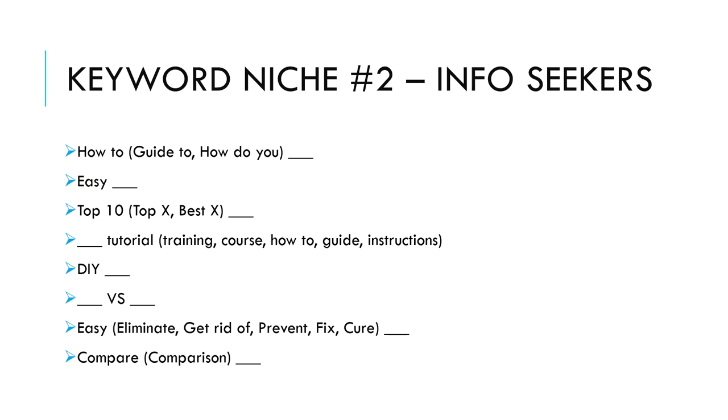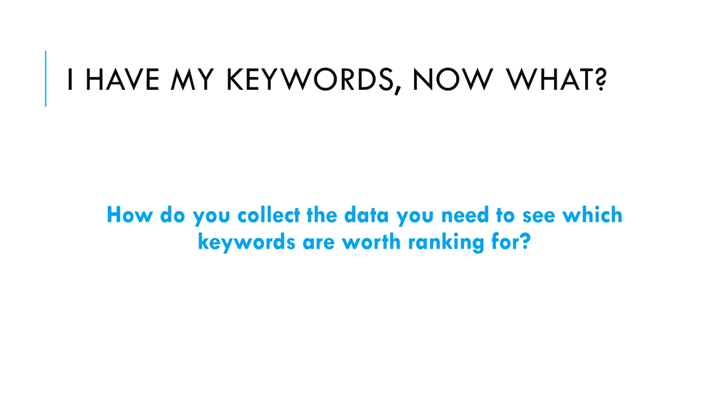Next, in the same vein of how to: eliminate, get rid of, prevent, fix, then your keyword. And finally, just like the versus one, compare or comparison of keyword. So now that you have your keywords generated, now what? How do you collect the data you need to see which keywords are worth ranking for?